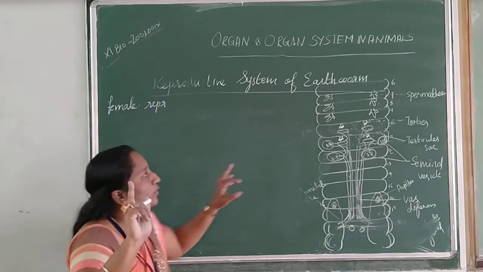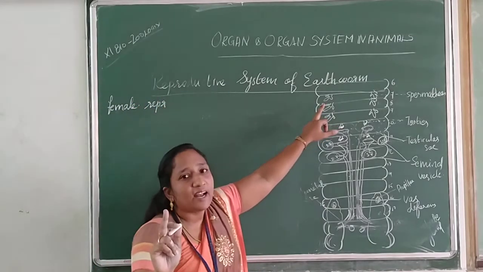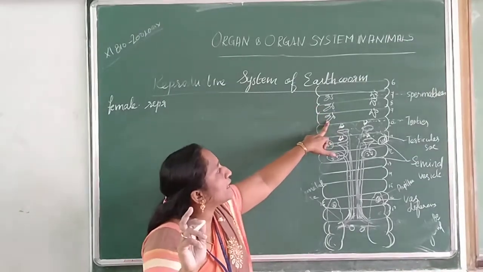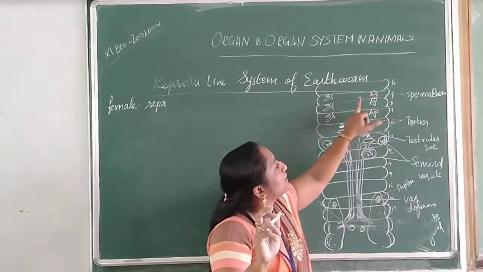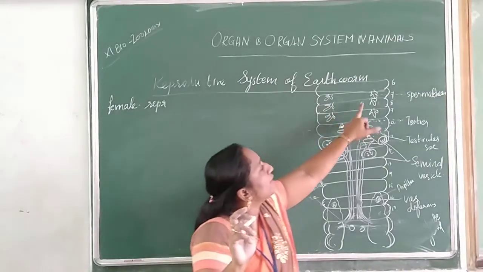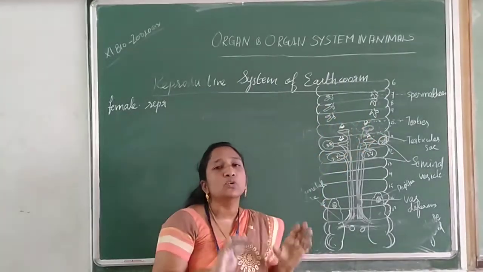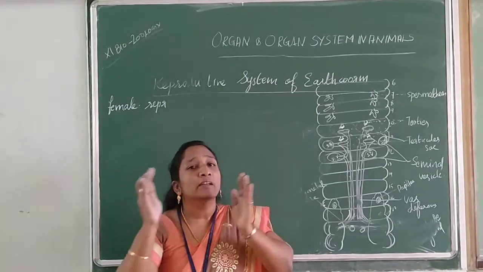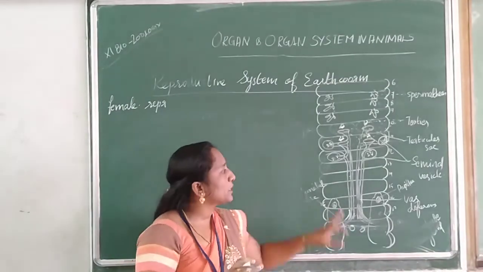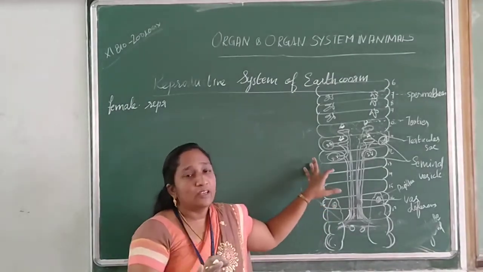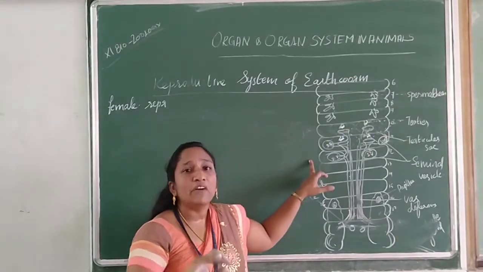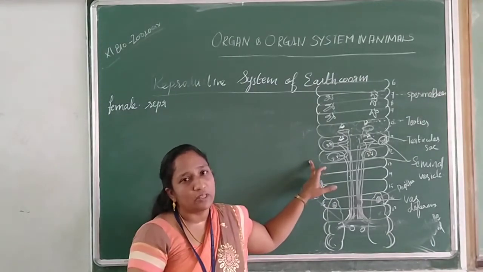And one thing I want to say is about the spermatheca. So 3 pairs of spermatheca are present: between the 6th and 7th segment 1 pair, 7th and 8th 1 pair, and 8th and 9th 1 pair. Mainly they are used to store the sperm of the other worm. For example, suppose this is earthworm A. So it will store the sperm of earthworm B.